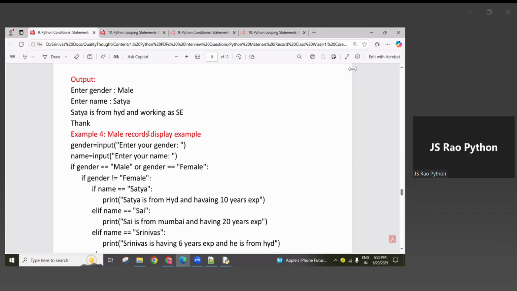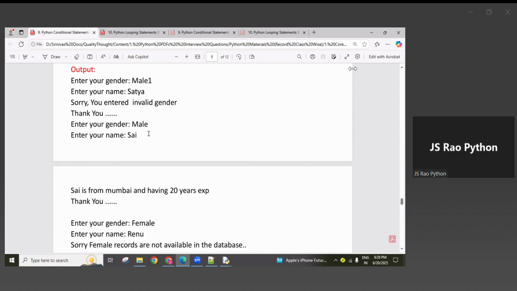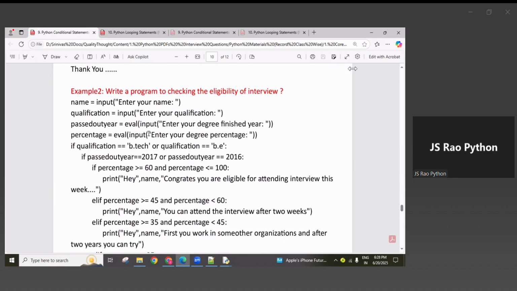Or else, one more task I gave here, guys. A student is eligible for interview or not. Write a program to check the eligibility for the interview.